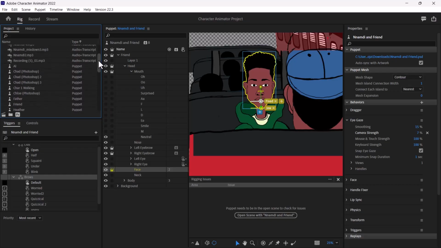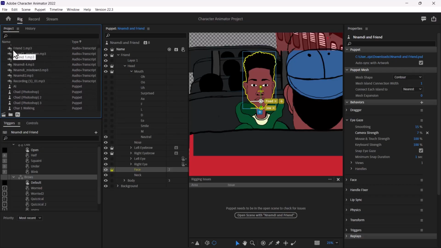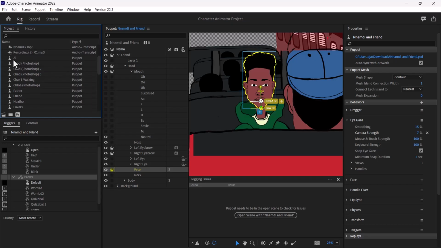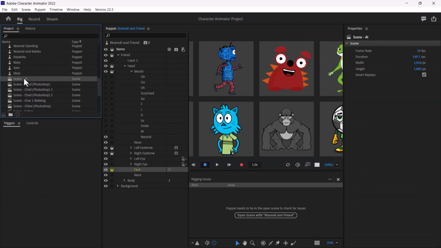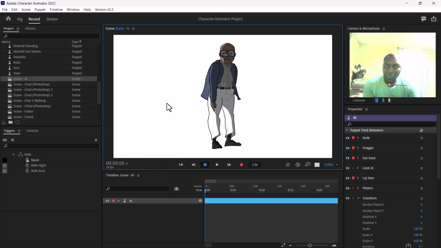Now, what you will notice is that the icon defines what kind of file you have here. This is basically audio files or dialogue that I recorded. This denotes that this is a puppet, with this icon beside it, and then these are your records. If you click on this, it's going to take you back to the record workspace. So here is the record for this particular puppet.